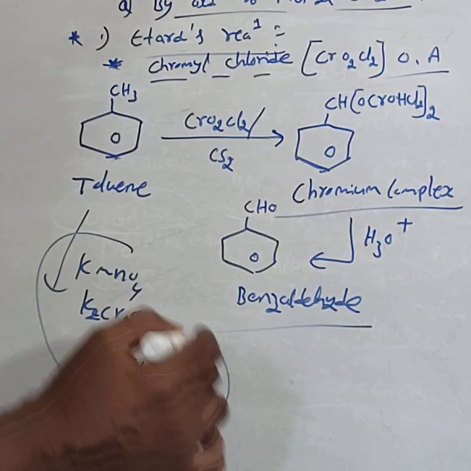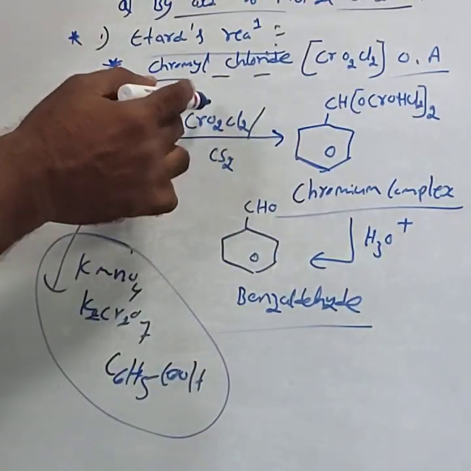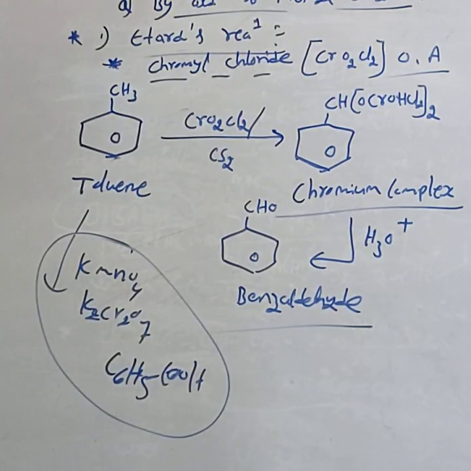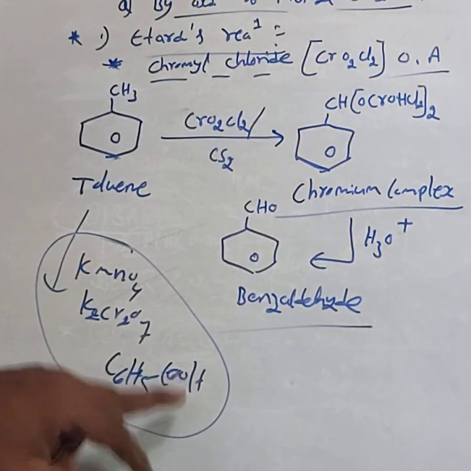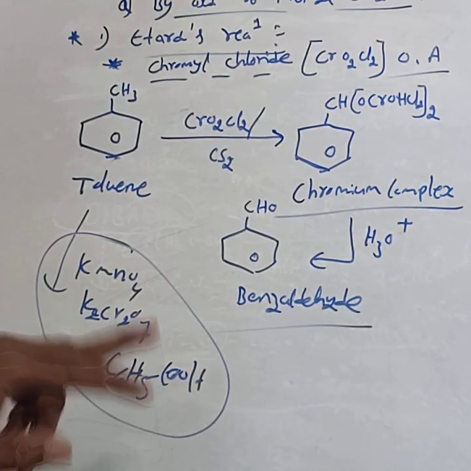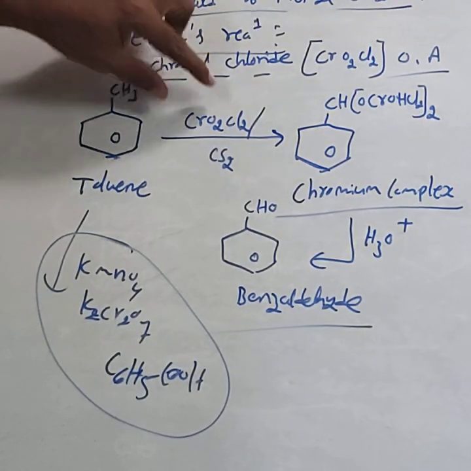To avoid this, that is, to isolate the aldehyde, we use chromyl chloride. If toluene is given with KMnO4 or dichromate, the product is benzoic acid. But in Etard's reaction, we use chromyl chloride.